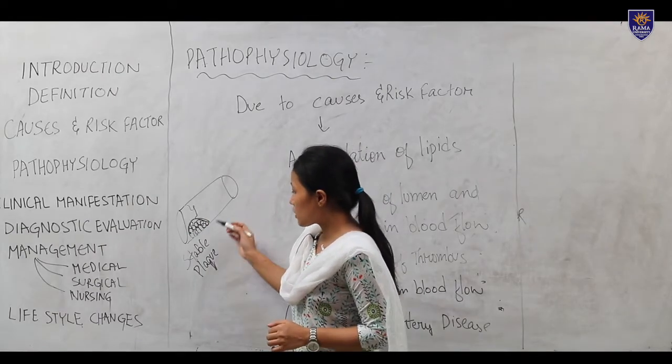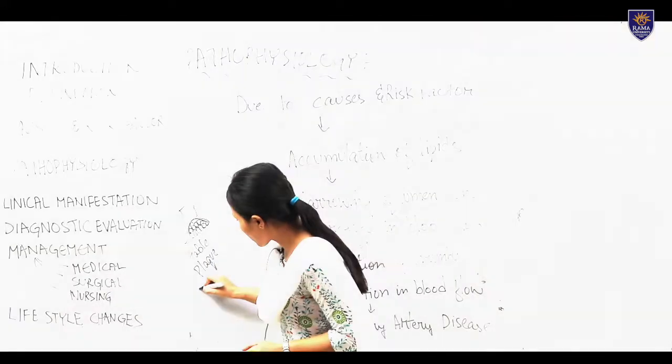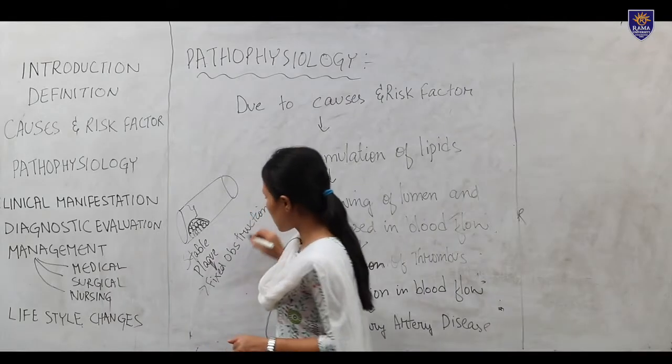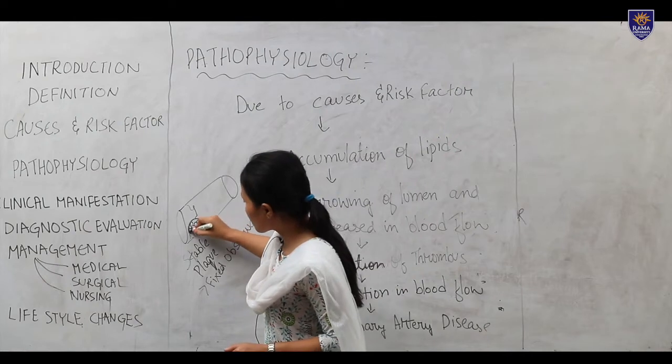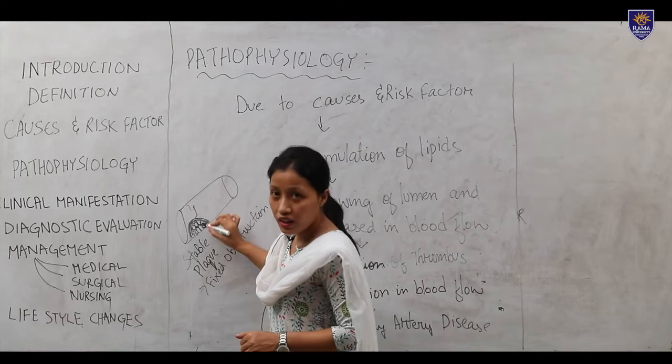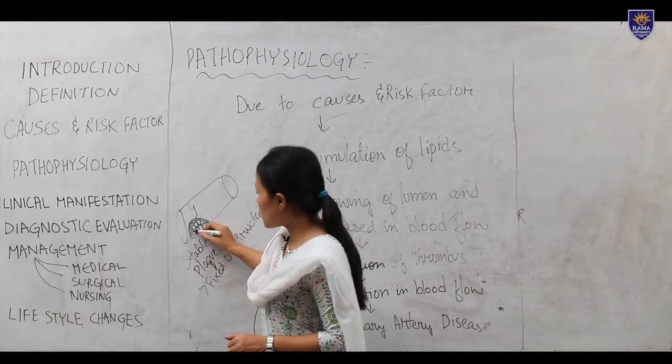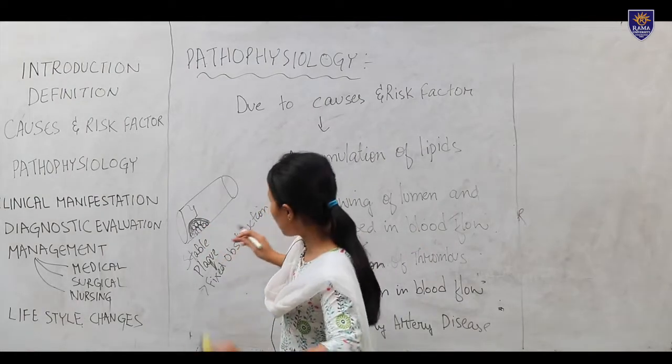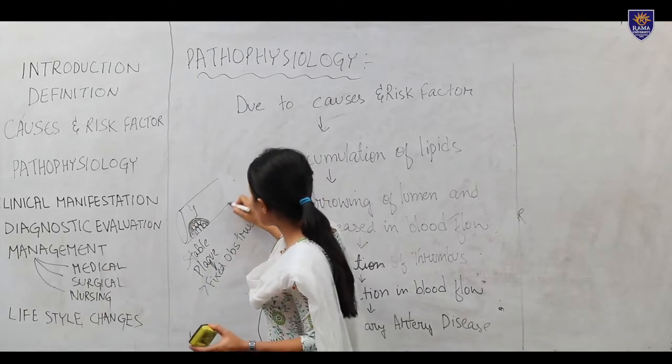A stable plug is nothing but a fixed obstruction. Here the fibrous cap is thick and the foam cells are also fewer. And we will see another one, the vulnerable plug.